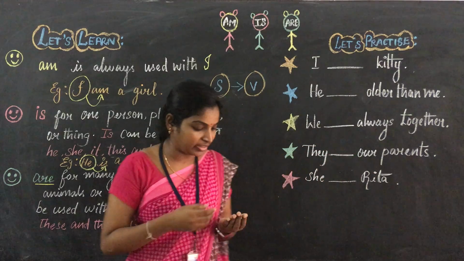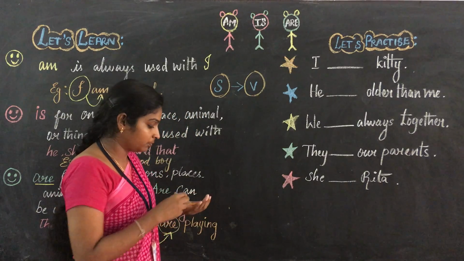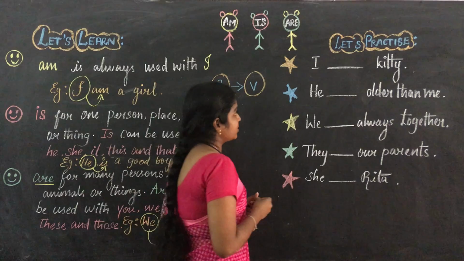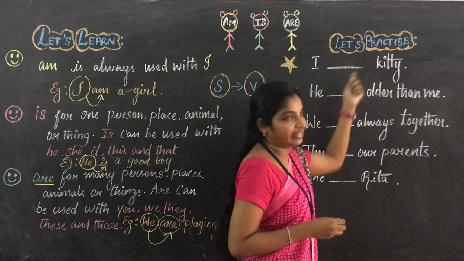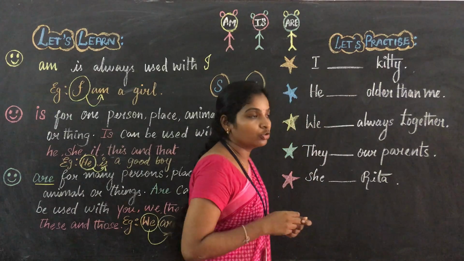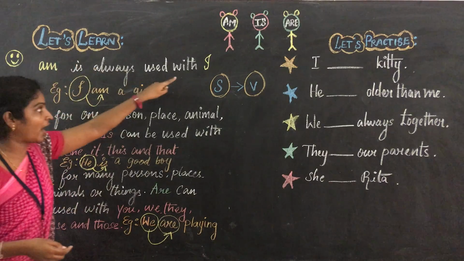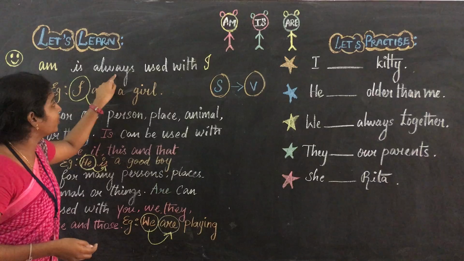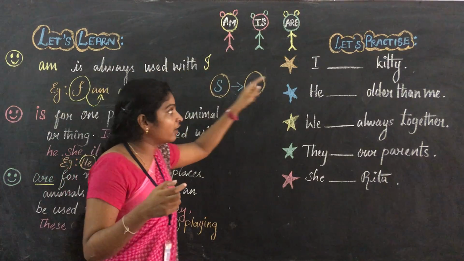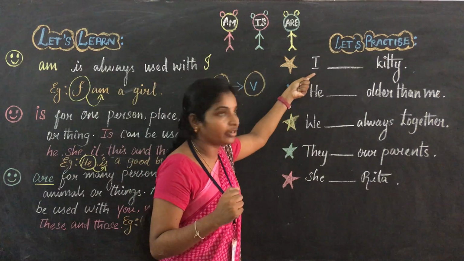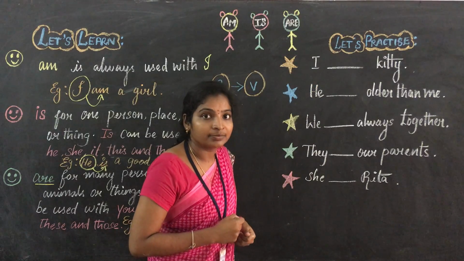Let us do it with an example. You just see, you have to answer these questions. You just see the first question. I dash kitty. Okay, I dash kitty. You just see next to I what we have to use. Next to I, I mean, am is always used with I. So here what we have to write? Here we got I in the sentence.